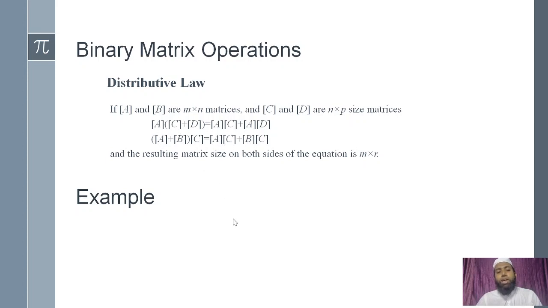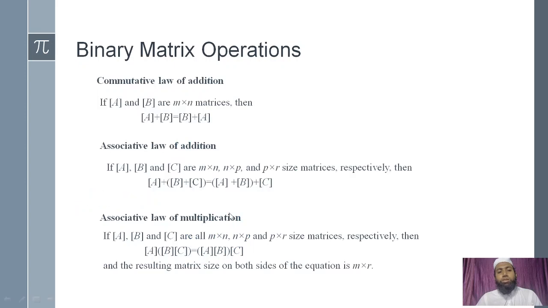Distributive law. Again I am repeating what are the laws. First law, commutative law, A plus B is equals to B plus A. Associative law, A plus B plus C is equals to A plus B plus C. पहले ये दोनों को ऐड करेंगे फिर ये, यहाँ पे पहले ये दोनों को ऐड करेंगे फिर ये. Likewise, this multiplication A into B into C. So first we will multiply these two, then we will multiply to this. Here also, यहाँ पर भी पहले ये दोनों को multiply करेंगे AB into C.